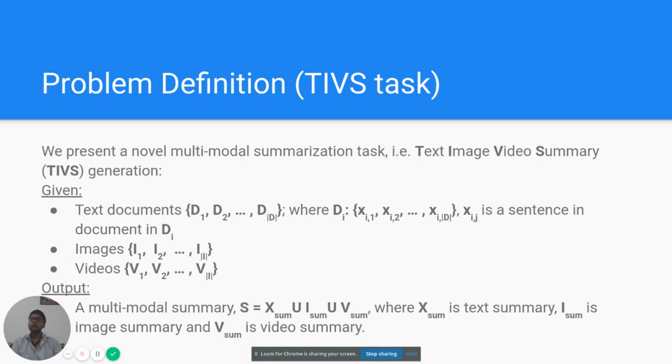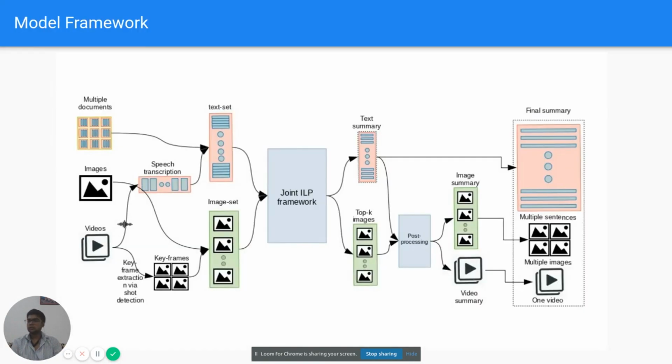It takes as input multiple documents, some images and some videos, and it outputs some extracted sentences, images and videos. In our case, we assume that a single video is sufficient for the task. Multiple documents, images and videos are fed into pre-processing, and then we get an image set and a text set. These are then fed to a giant ILP framework model, which outputs a text summary and top K images. After some cross-processing, we get a final summary.